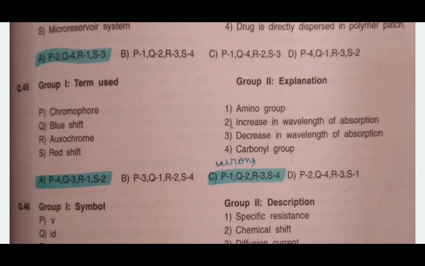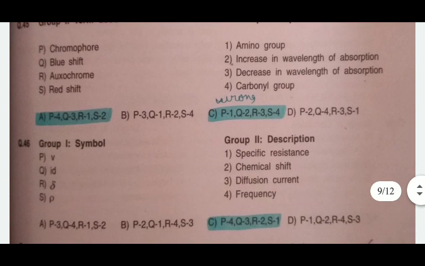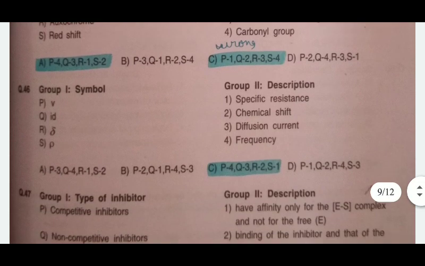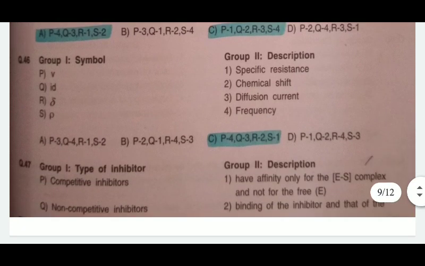So in this, A is the correct answer, C is wrong. Whatever I have said, that is correct.